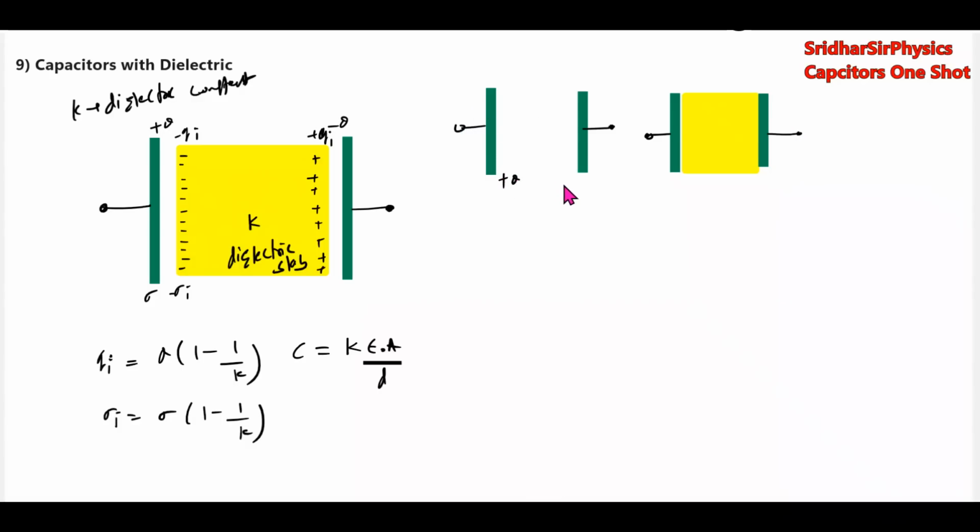Earlier इसका charge Q naught था, and capacitance कितना C naught. What is the C naught? C naught का value depends upon the distance D. So capacitance C naught equal to epsilon naught A by D. जब हम dielectric slab introduce करेंगे, charge will remain same because this is an isolated capacitor.